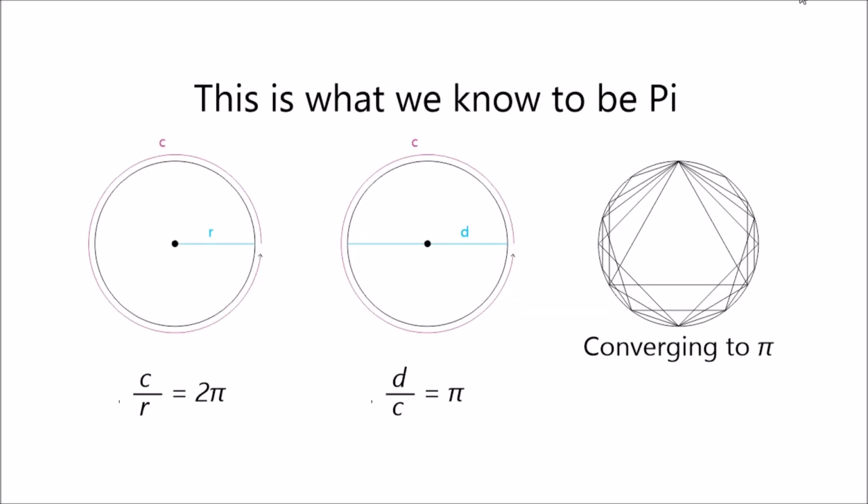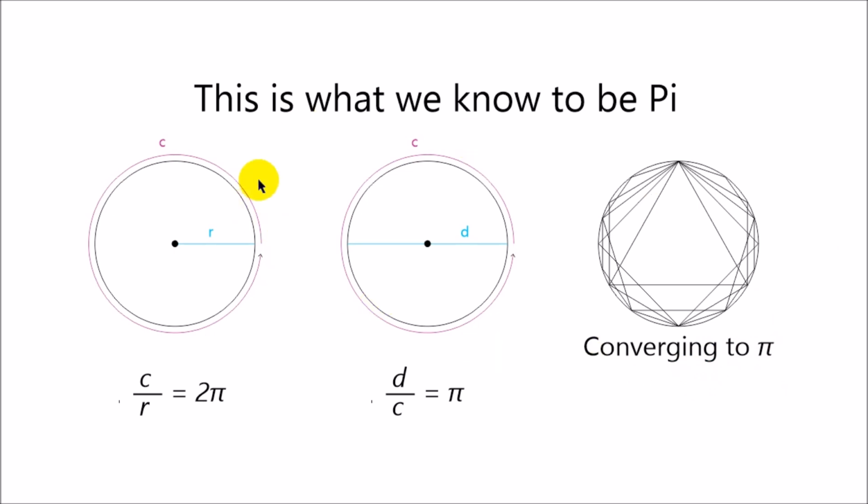Okay, so let's get started. So this is what we know to be pi, right? The circumference divided by the diameter of a circle equals pi. Or if you use some advanced formulas, you get this converging to a pi approximation. Now there are lots of different formulas that have been developed over the years by various mathematicians.